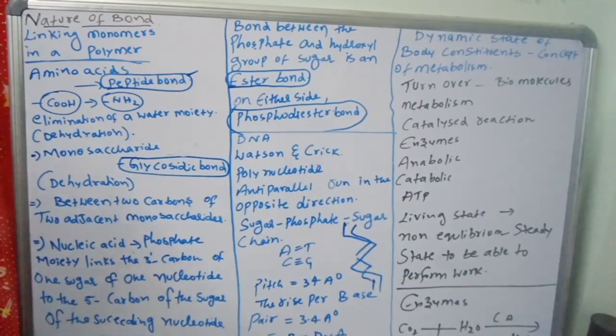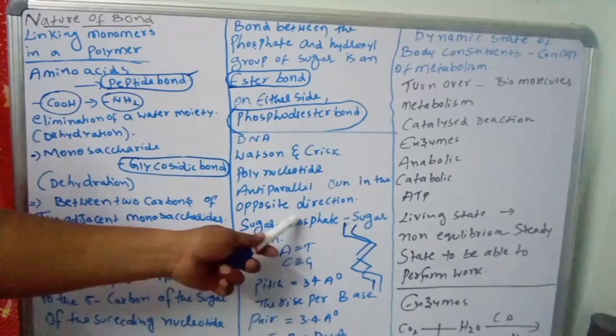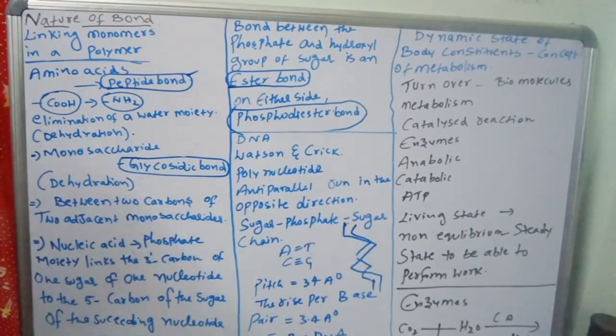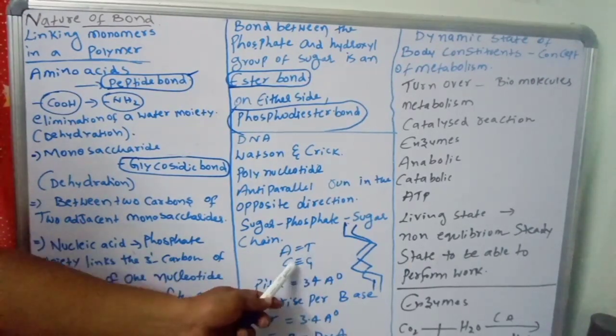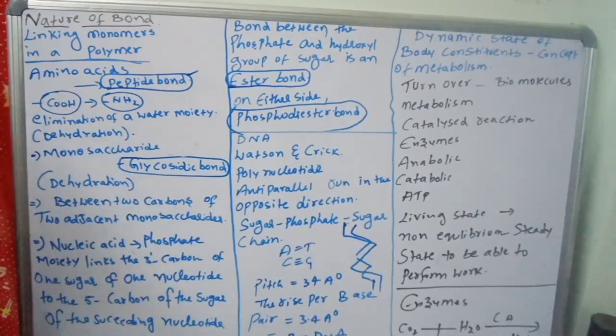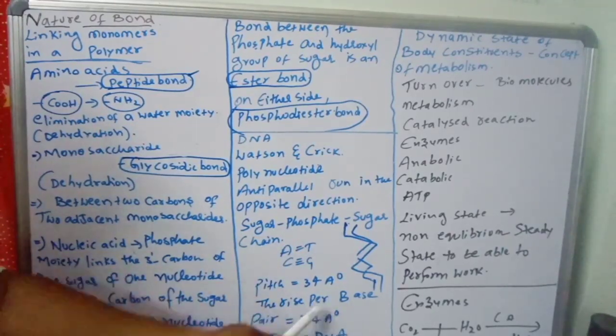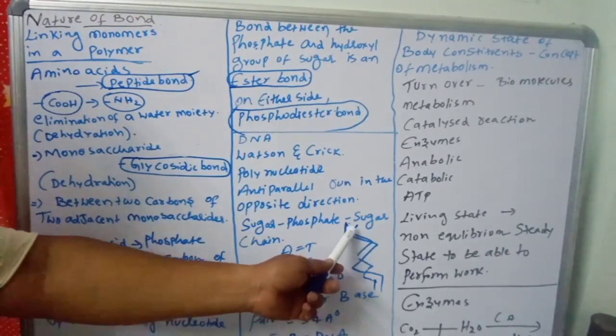You know very well, a sugar phosphate sugar phosphate chain. Like this there will be a backbone, and nitrogen bases are there. Adenine always binds with thymine, and cytosine always binds with guanine. In between adenine and thymine there are 2 hydrogen bonds. In between cytosine and guanine there are 3 hydrogen bonds. And the pitch will be 3.4 angstroms. The rise per base will be 3.4 angstroms.